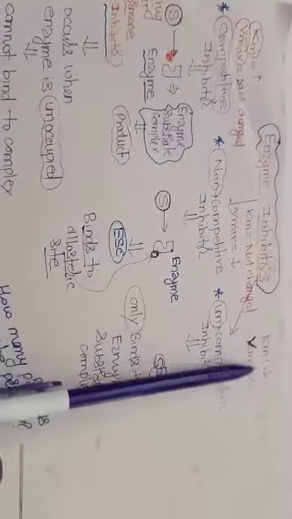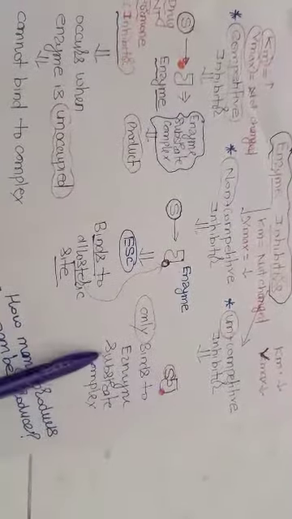Means Km decreases and Vmax also decreases in uncompetitive inhibition. That girlfriend will come only when they are together, means it will bind only to the enzyme substrate complex.